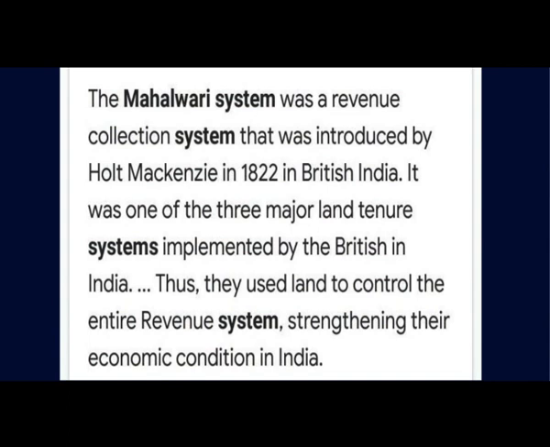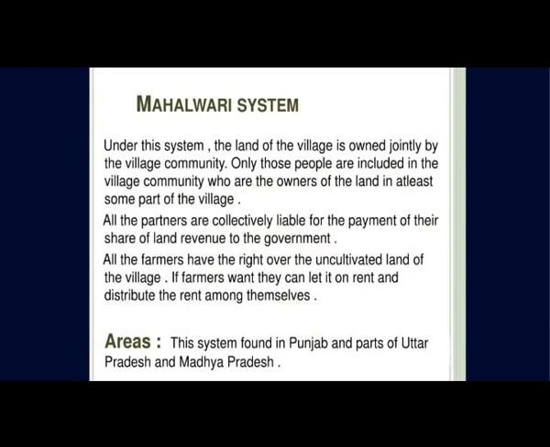The unit of revenue settlement was the village or the mahal, and the revenue demand was made collectively on the village. The village headman or the lumbardar was responsible for collecting the revenue and paying it to the government. The lumbardars fixed the revenue on the basis of the type of land, total land under cultivation, and customs and rights of different agricultural groups.